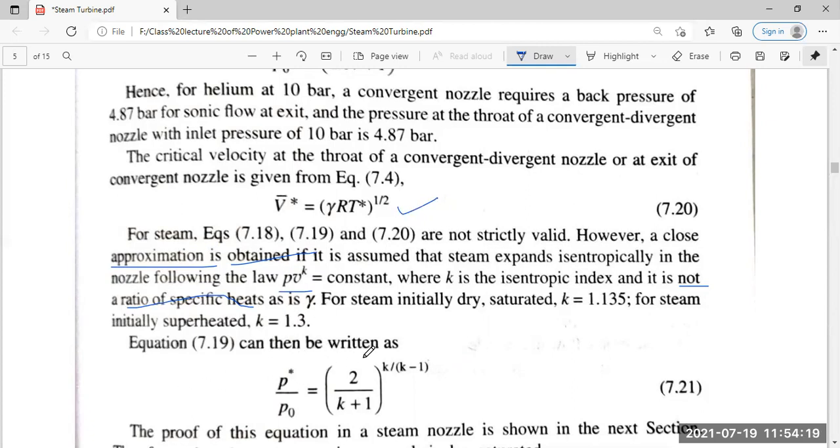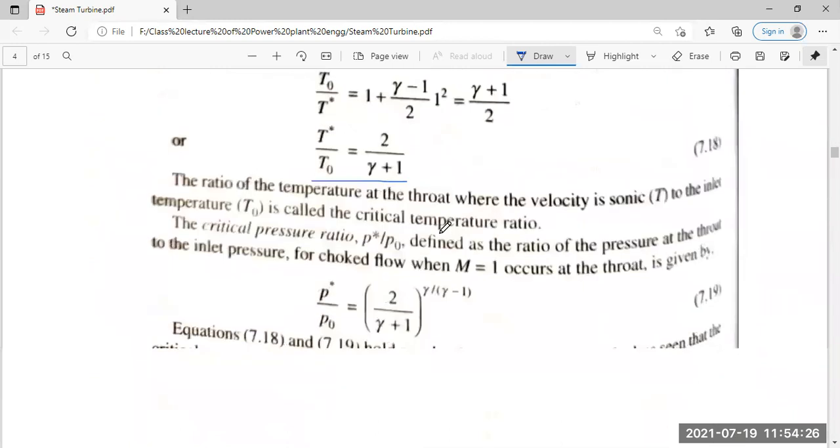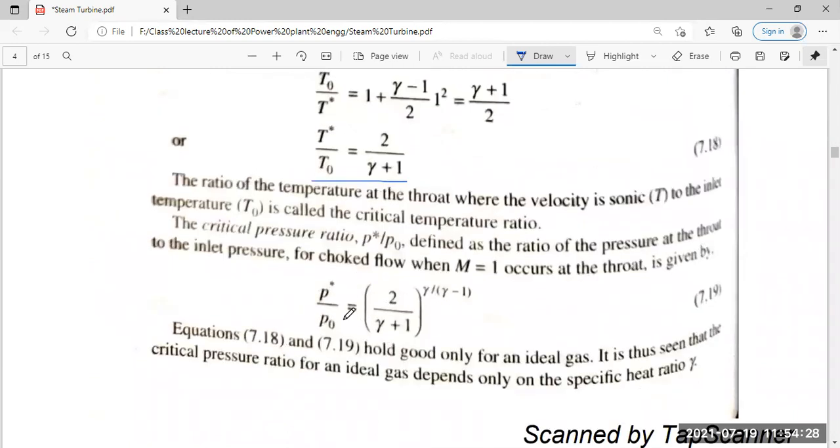Equation 19 can be written again here. This equation gives P star by P0 equals (2 by (n plus 1)) to the power n by (n minus 1) as well.